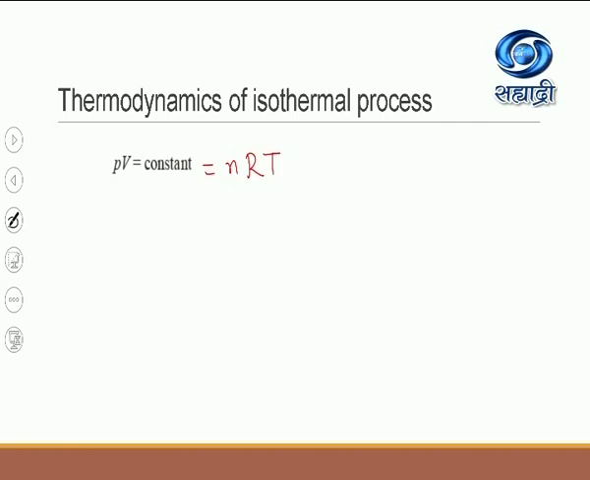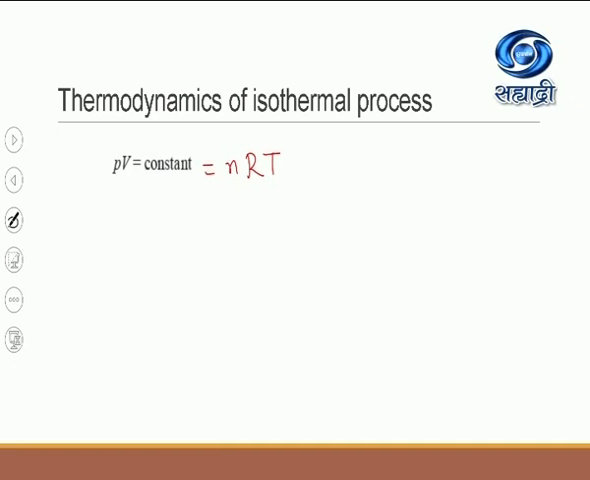Observe the terms. n, the number of moles of a gas, is constant for a given amount of gas. R is the universal gas constant. And what about temperature T? The process is isothermal, so the temperature is going to be constant, and therefore I can write the equation like this: PV is equal to constant, which is equal to nRT. Now we have to apply here the thermodynamics.